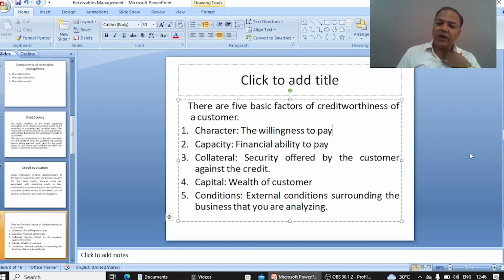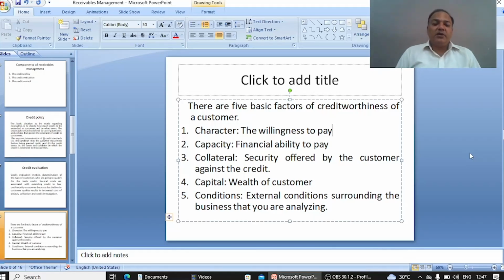The third one is collateral. Collateral means security offered by the customer against the credit. If a customer is able to give you security against the credit he wants, then it's very easy for you to give the credit.